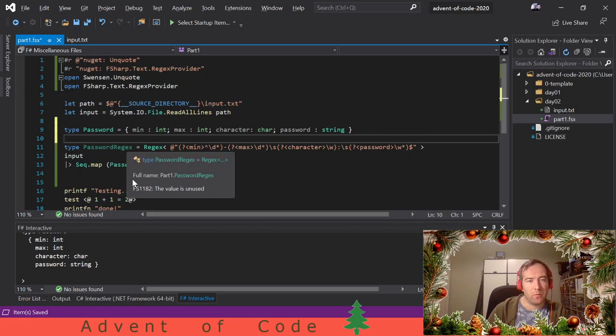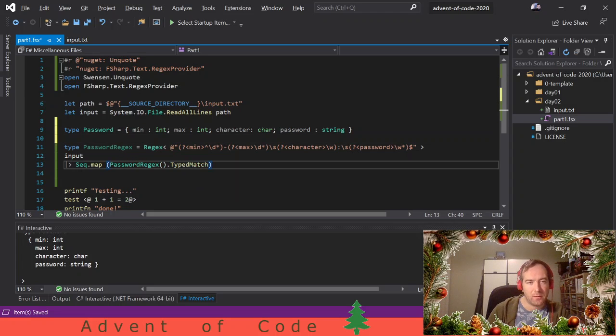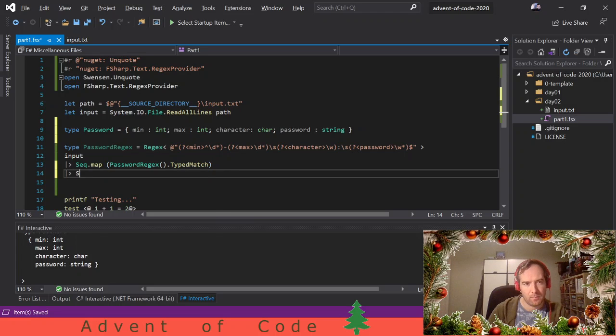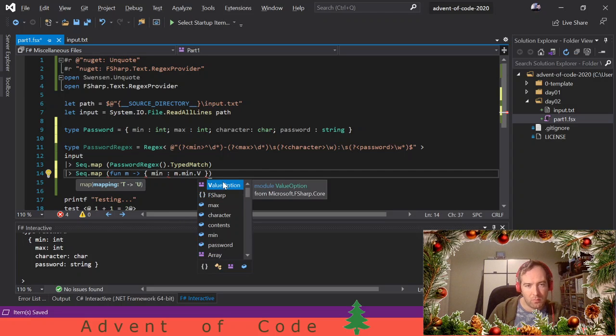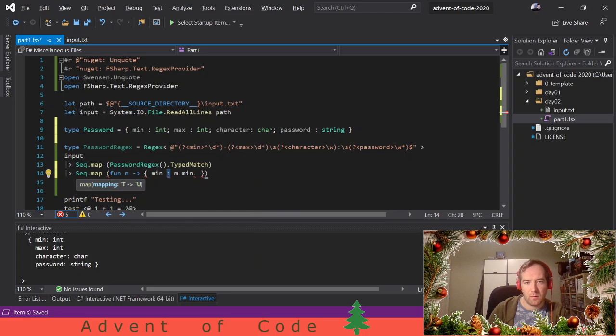And now we need to go from a regex to this type. Let's call m the match we have, and then return our new type, where min is match min dot value. Is it value? It's not this, it's this.